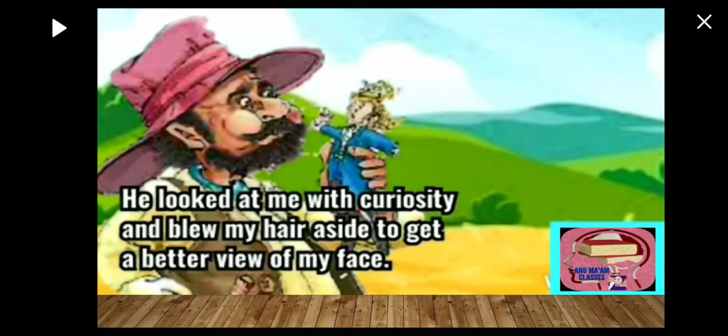Now he said that the creature was very curious to see who he was and what kind of doll he was. So he blew Gulliver's hair aside to get a better view of his face, so that he could see his face easily.